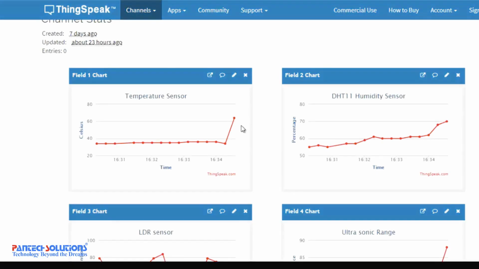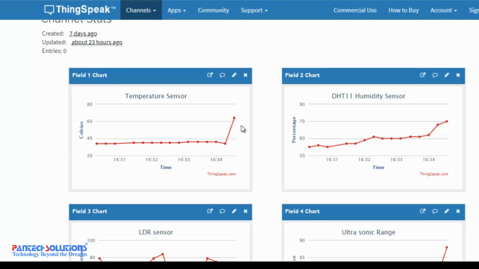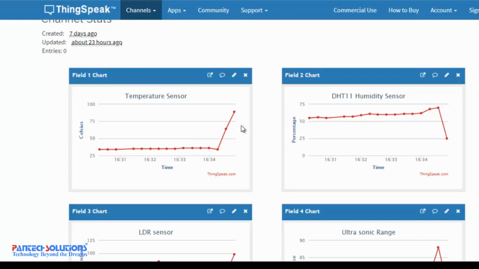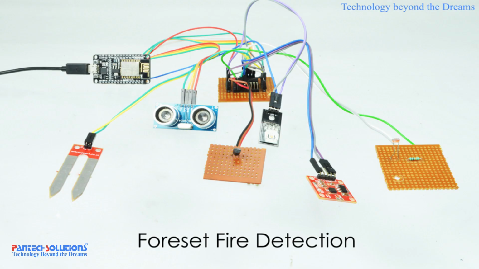Now we can see the difference that occurred in the temperature sensor while applying heat to the sensor. We can see the temperature steadily increased up to 90 degrees Celsius, and the humidity sensor reading also decreased because there is no moisture in the air while placing a fire near those sensors. Now a mail is automatically going to be triggered.